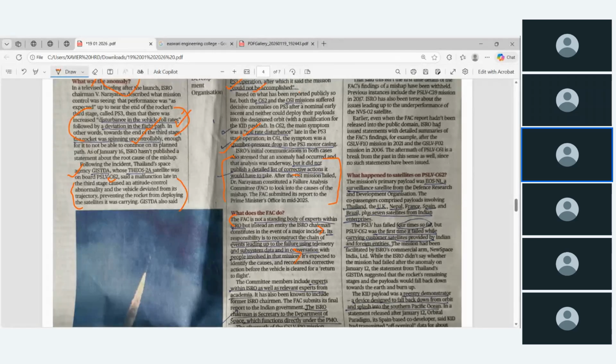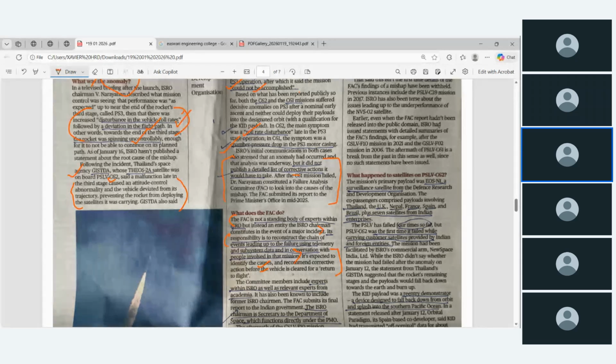Okay, one committee is framed by the ISRO chairman, and it has the responsibility to reconstruct the chain of events. You start from the project from the beginning, analyze the data, and talk with the people who were involved, and it is expected to identify the causes and recommend corrective actions before the vehicle is cleared for a return to flight. Okay, this is the procedure.